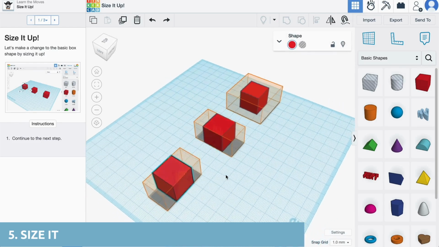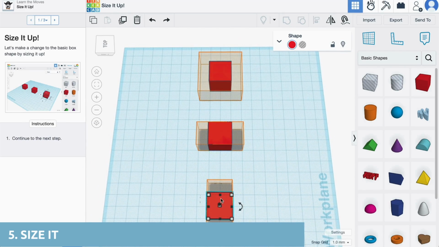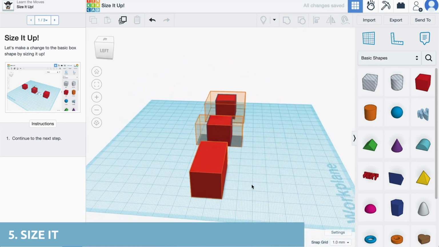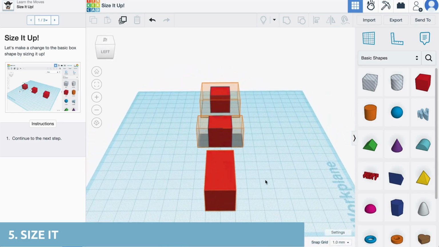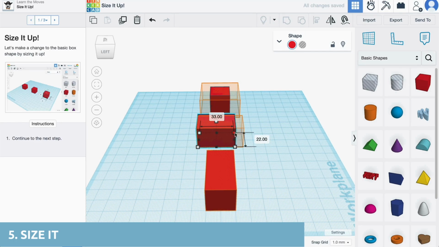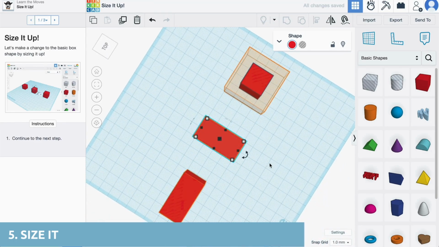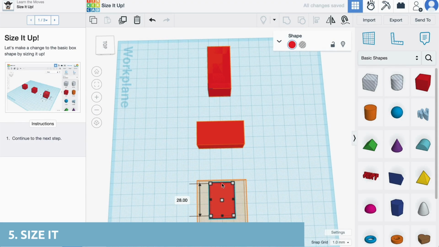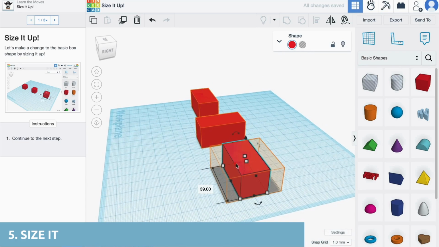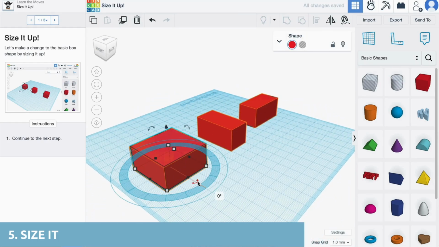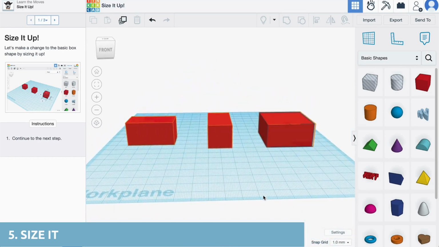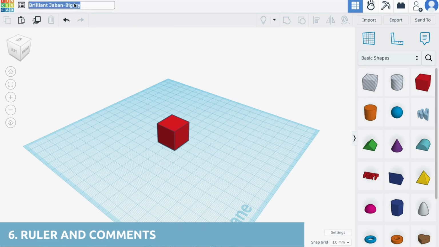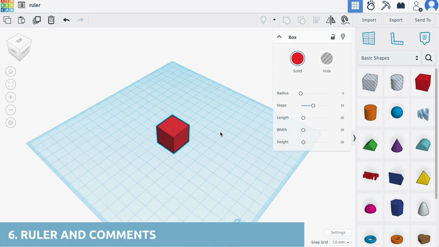This way you can make it bigger or smaller. On the top right you'll find the ruler tool.